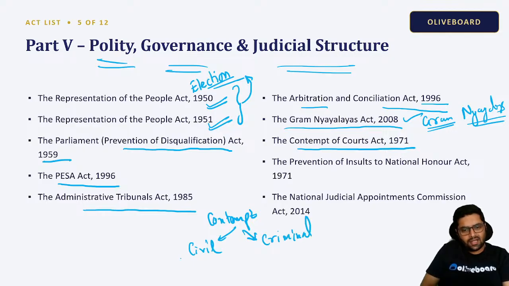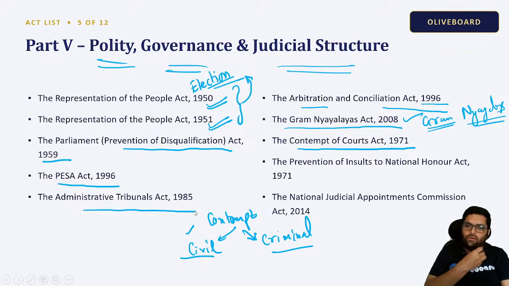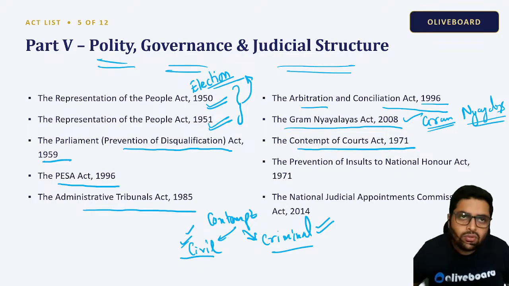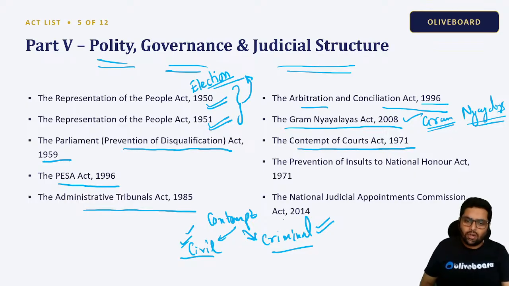What is civil contempt? Civil contempt means suppose the Supreme Court gave an order, but I was not able to follow it. I was not able to adhere to that order. That will be a civil contempt. But if I'm using bad words, blaming the judiciary, criticizing the Supreme Court with foul language and trying to put down its authority, that is a criminal contempt.